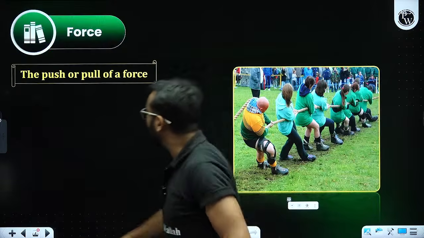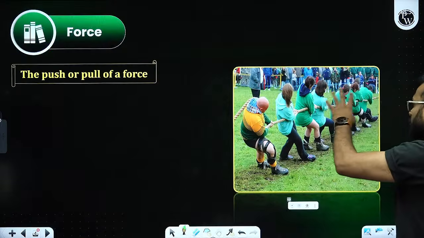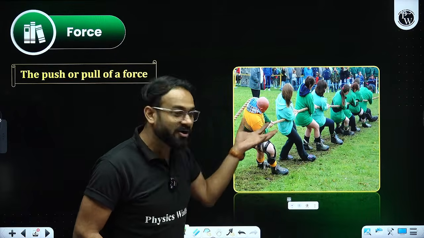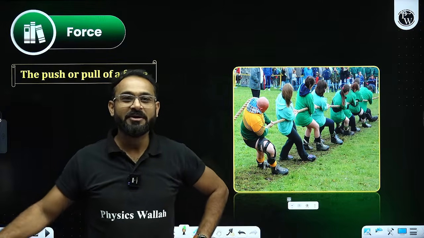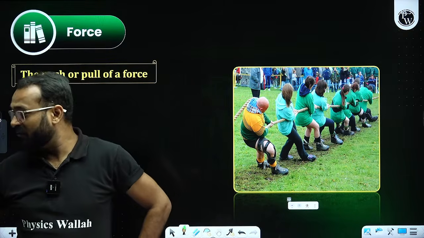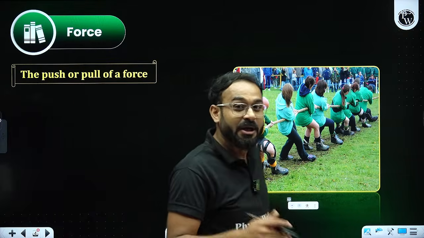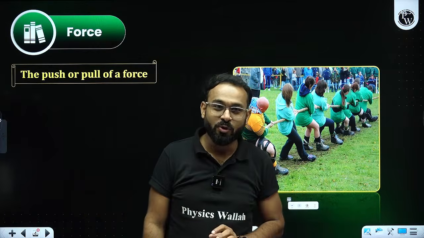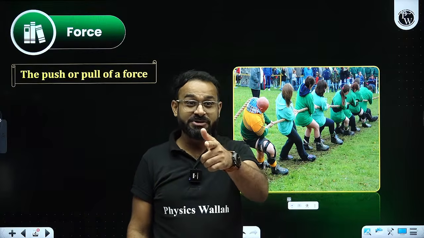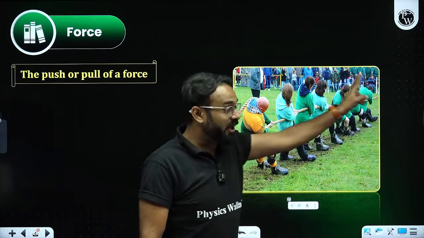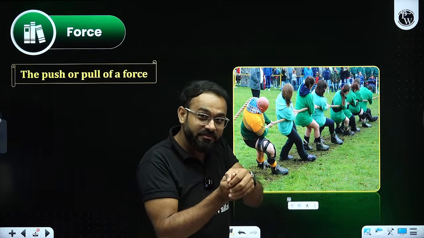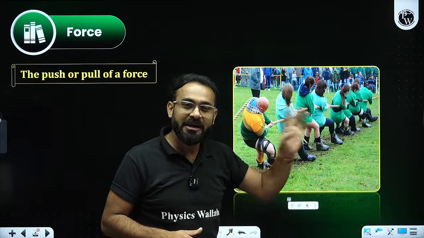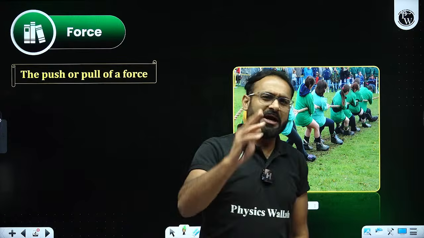Yes, sir, we know about it. The force is the push or pull of an object. If you have ever played the tug of war game, then you will realize that they are pulling. Force provided, yes or no? Similarly, the other team is also providing some pull. So both the teams are applying force.